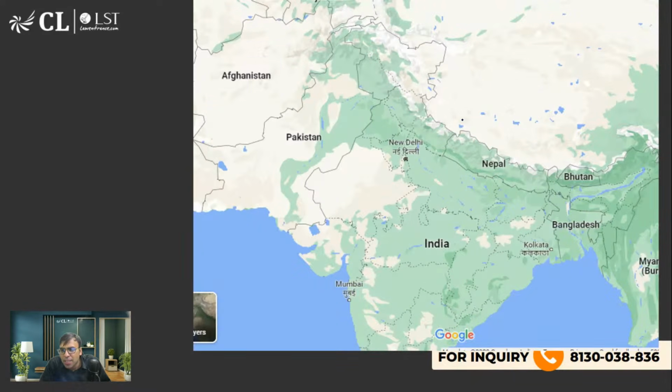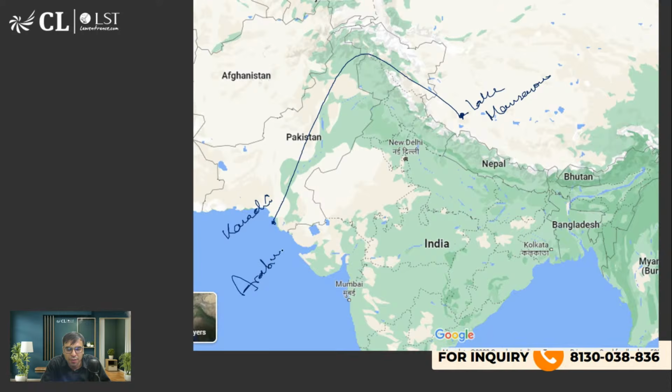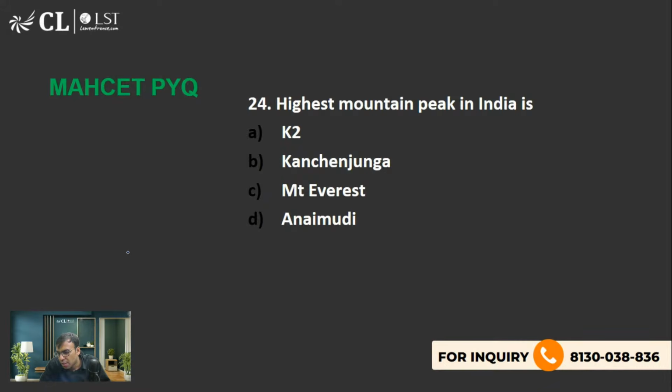There was a question in MH that a river starts from near Lake Mansarovar in Tibet, goes to Ladakh, goes to Pakistan, then falls in the Arabian Sea here near Karachi. And this is the Arabian Sea. This is the Indus River. Okay, that is what you should know. D is the right answer. Yes, Sara, Siddhivich, Bhagat, you are right.